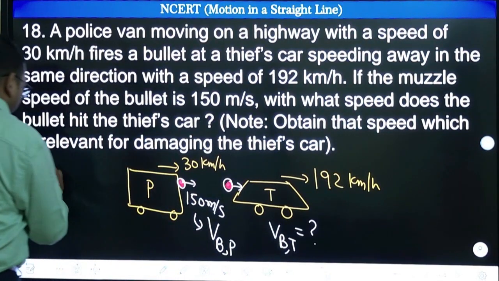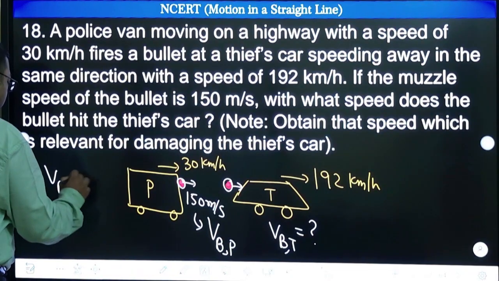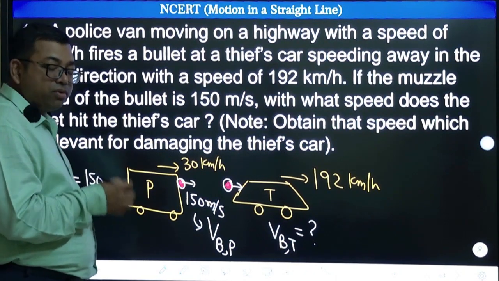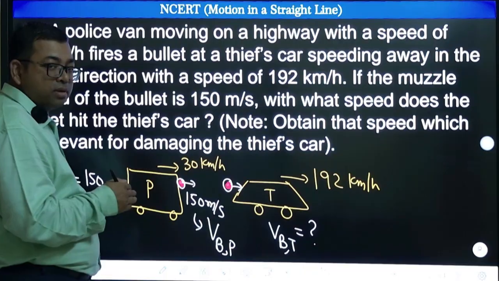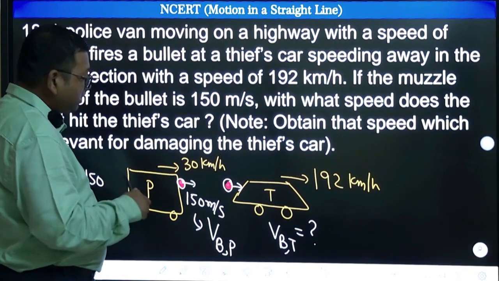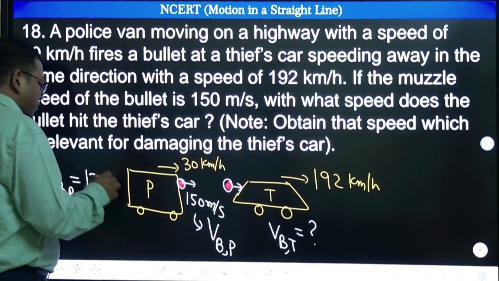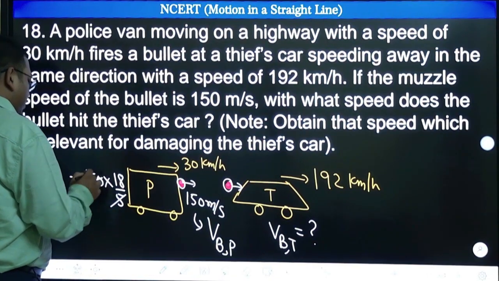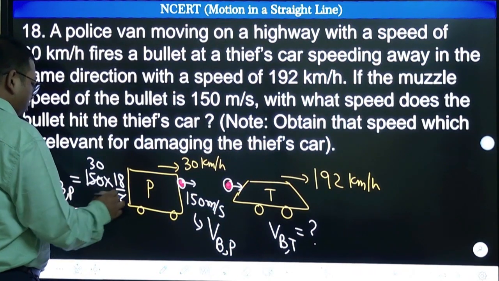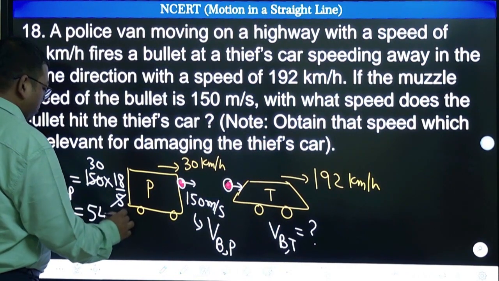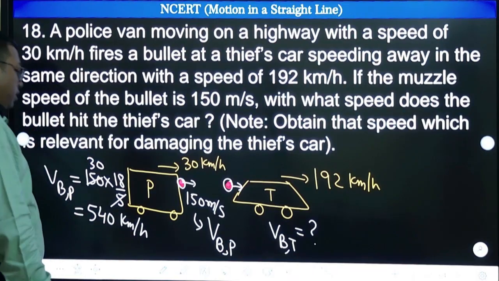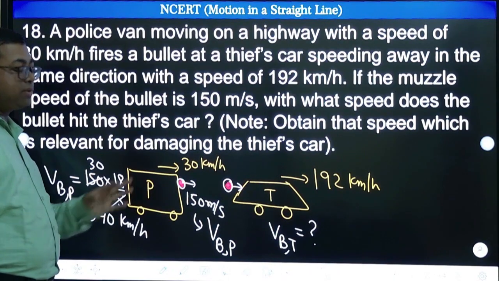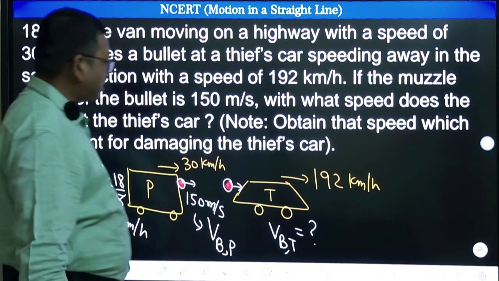So let us convert this: velocity of bullet with respect to police is 150 meter per second. We multiply by 5 by 18 when we convert from kilometer per hour to meter per second. Now here we are doing the reverse, so instead of multiplying by 5 by 18, you have to multiply by 18 by 5, right? So this will become 30, and this becomes 540 kilometer per hour, right? So this relative velocity is large, correct? Relative velocity, that means the bullet will definitely be able to reach there. Now let us calculate that.